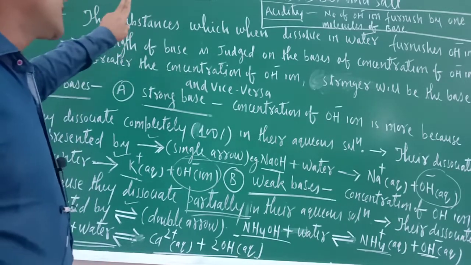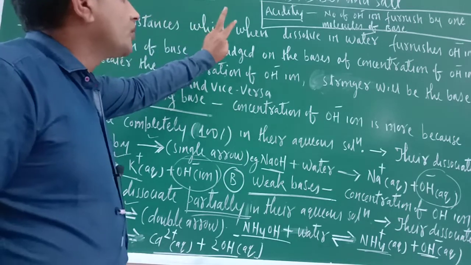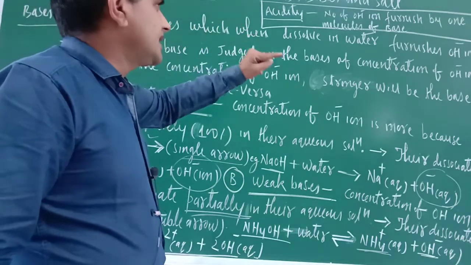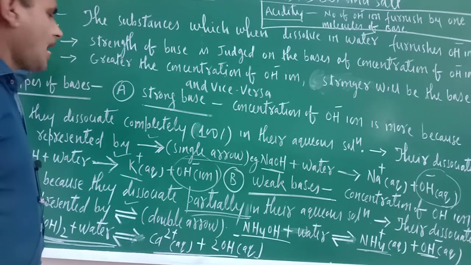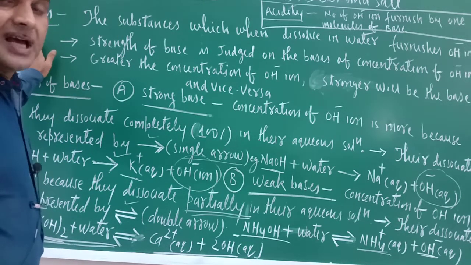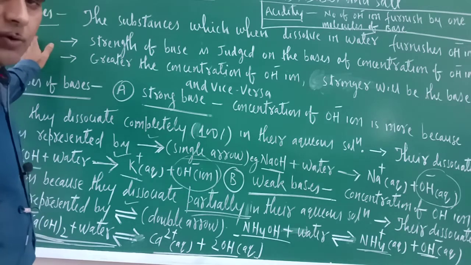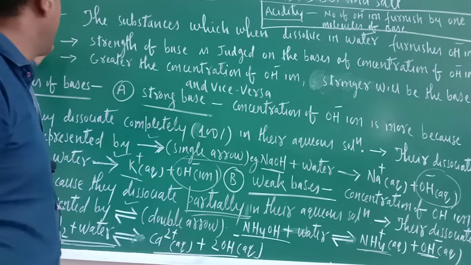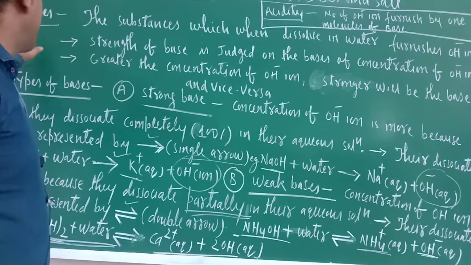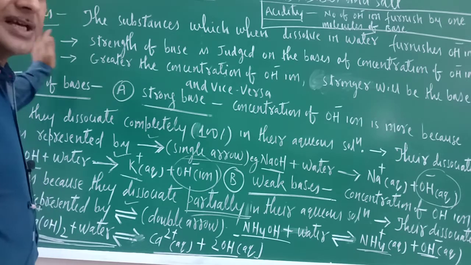Okay. So just to see, we are in chapter number 2. What is the name of the chapter? Acids, Bases and Salts. Okay. So in the previous class I took the strength of acids. Okay. And hopefully you understood the strength of acids. Now I am taking bases today.